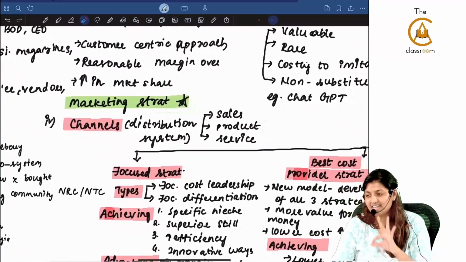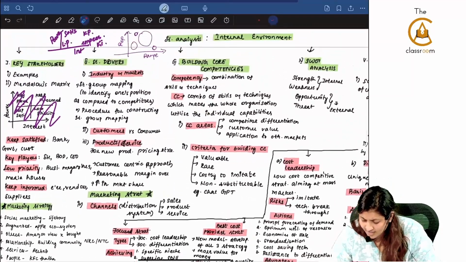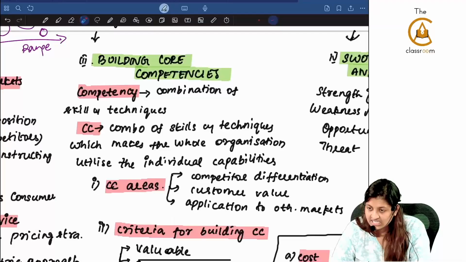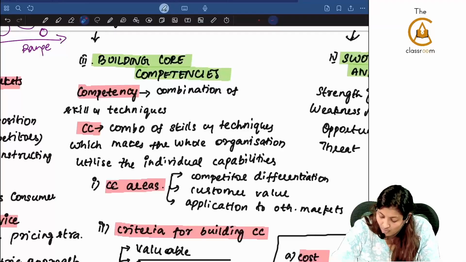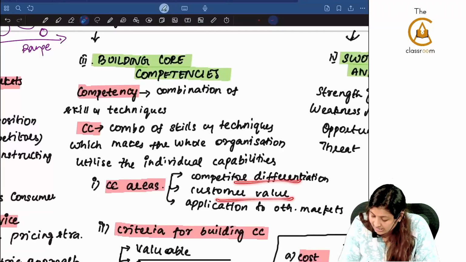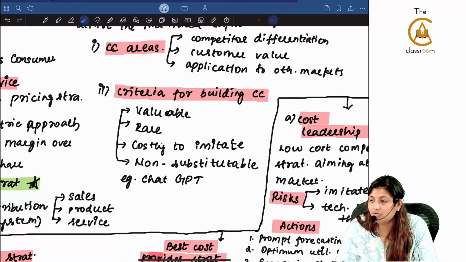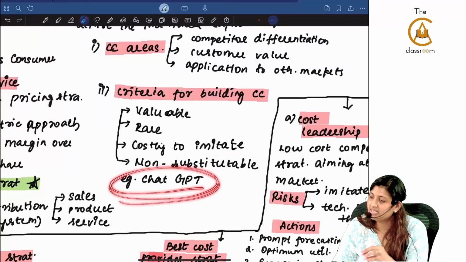Next is channels. There are 3 types of channels: sales channel, product channel and service channel. The next one is building core competency. Competency means what? Combination of skills and techniques. Core competency means a combination of skills and techniques which makes the whole organization utilize the individual capabilities. Core competency areas can be competitor differentiation, customer value, and whether you are able to apply it to other products. Criteria for building core competency: it has to be valuable, it has to be rare, costly to imitate and non-substitutable.